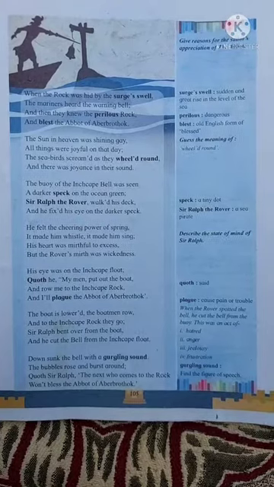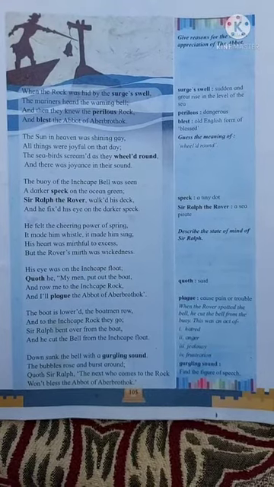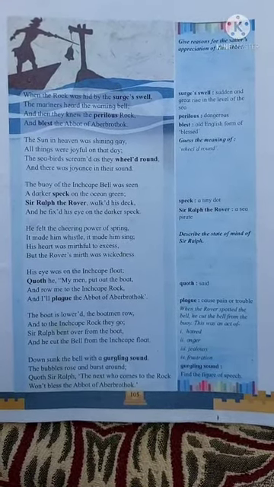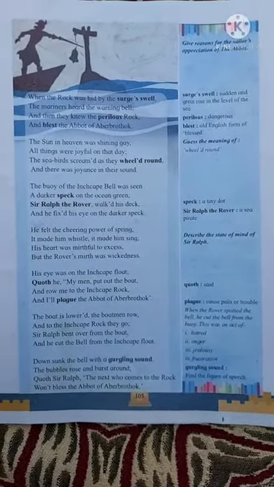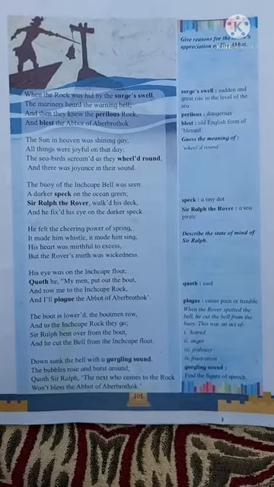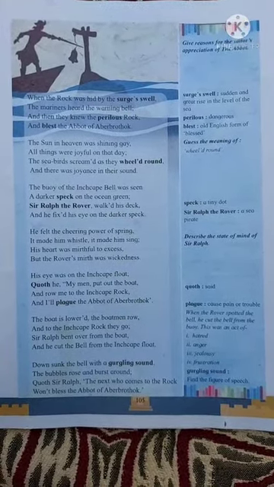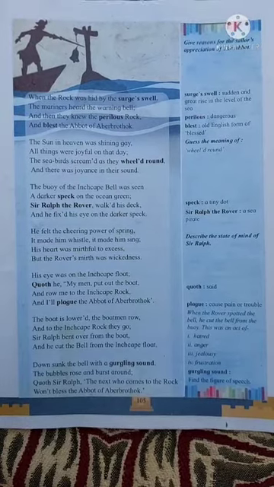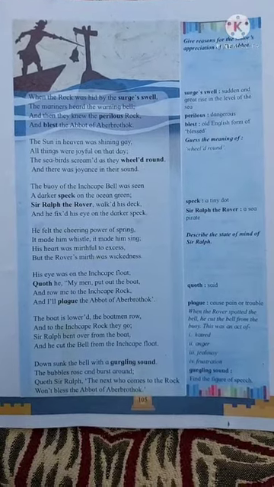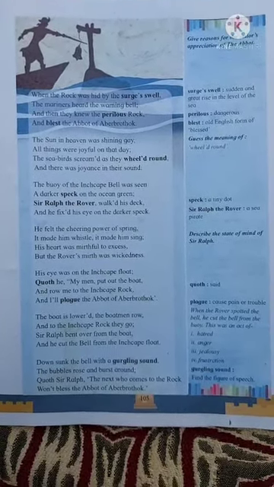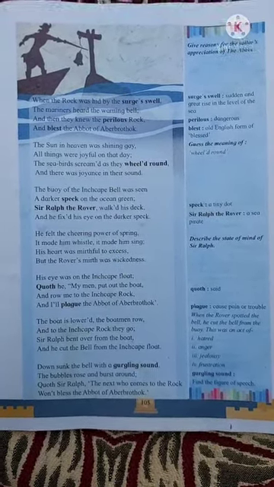Down sunk the bell with a gurgling sound. The bubbles rose and burst around. Quoth Sir Ralph, "The next who comes to the rock won't bless the Abbot of Aberbrothock." See his wickedness here. With a gurgling sound, the bell sunk in the water. The bubbles rose and burst around when the bell sunk there. Sir Ralph said, the next who comes to the rock won't bless the Abbot of Aberbrothock.